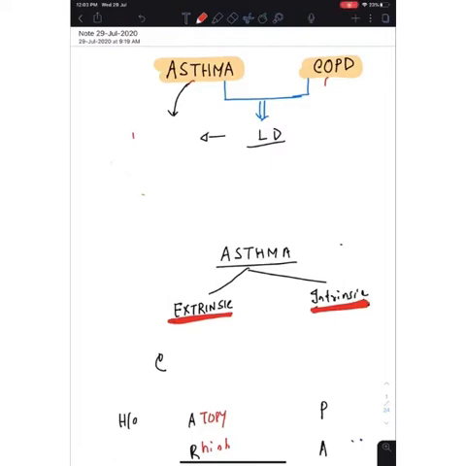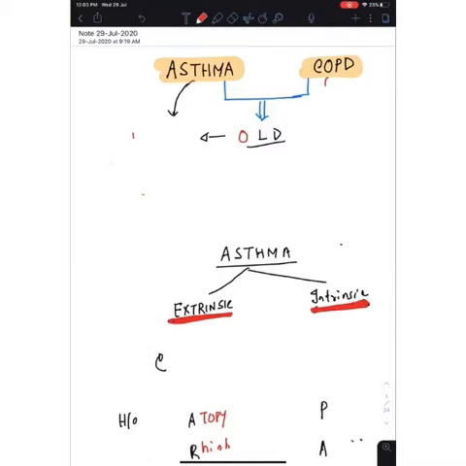So the topic will be asthma and COPD. Now, first of all, both of them are obstructive lung disease. We all know that asthma and COPD come under obstructive lung disease. Then what is the main difference between these two? That means I want to tell you how you can differentiate between these two.